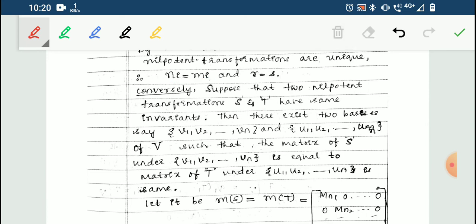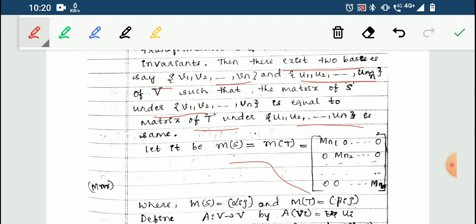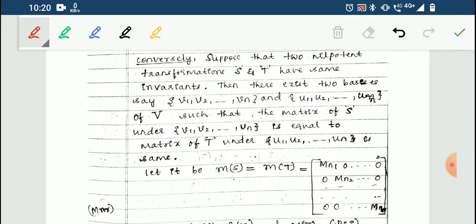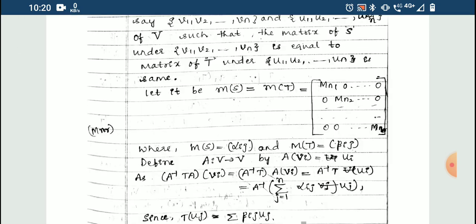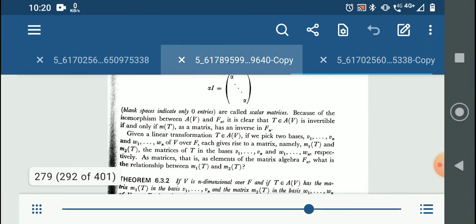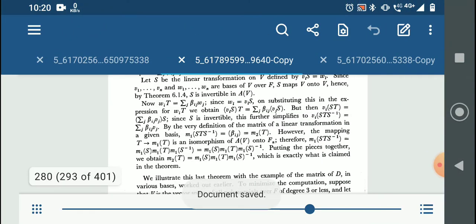So here they have told that there exist two bases, say V1, V2 till Vn and U1, U2 till Un, such that the matrix of S under V1, V2 till Vn is equal to the matrix of T under U1, U2 till Un. And the matrix looks like this. So that existence is given. So how do they exist? It is by a theorem given here. Where is the theorem? 6.5.1, I guess.